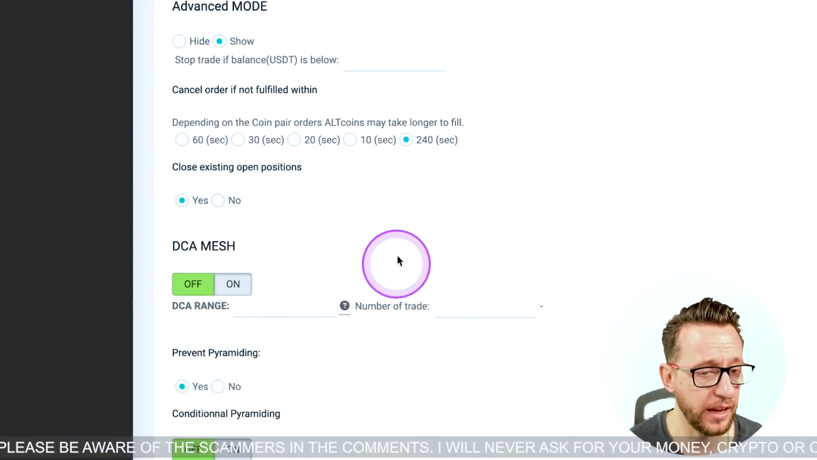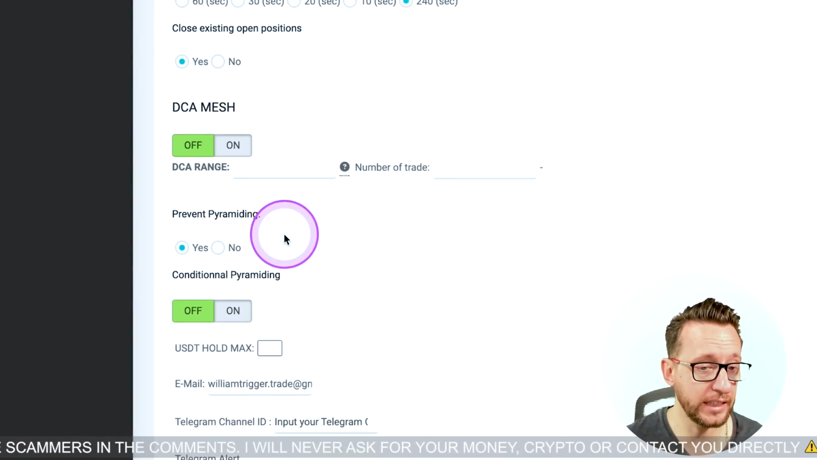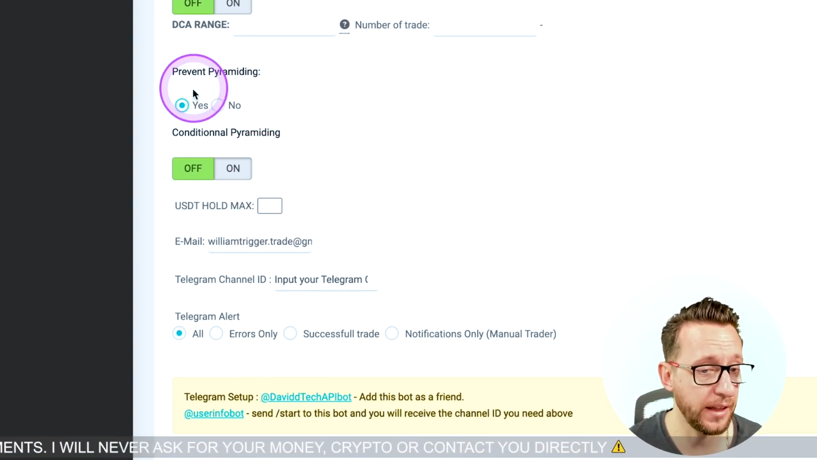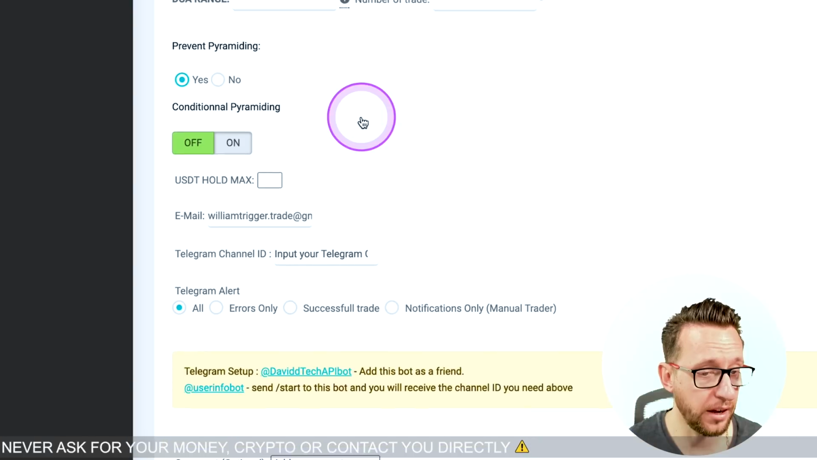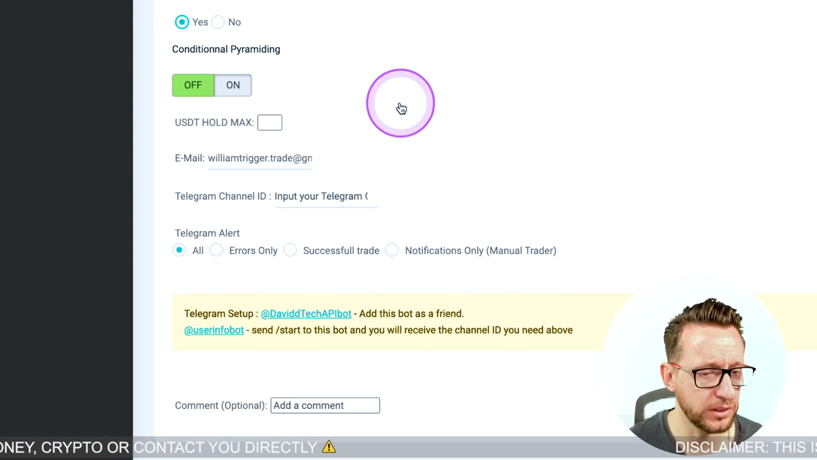We also have here DCA mesh, which allows us to DCA into that order, conditional pyramiding, prevent pyramiding, things like that here as well. We also have our maximum amounts and some more advanced features.